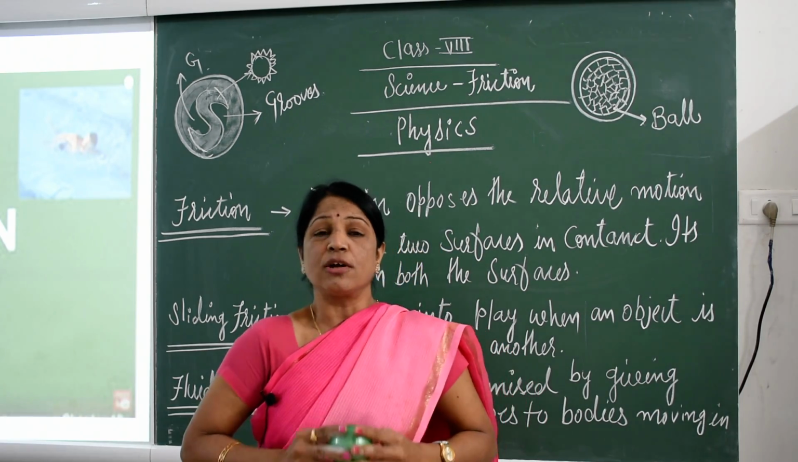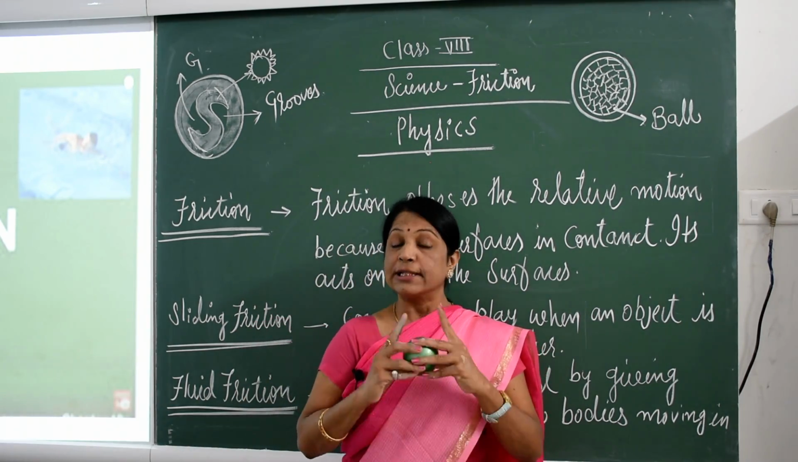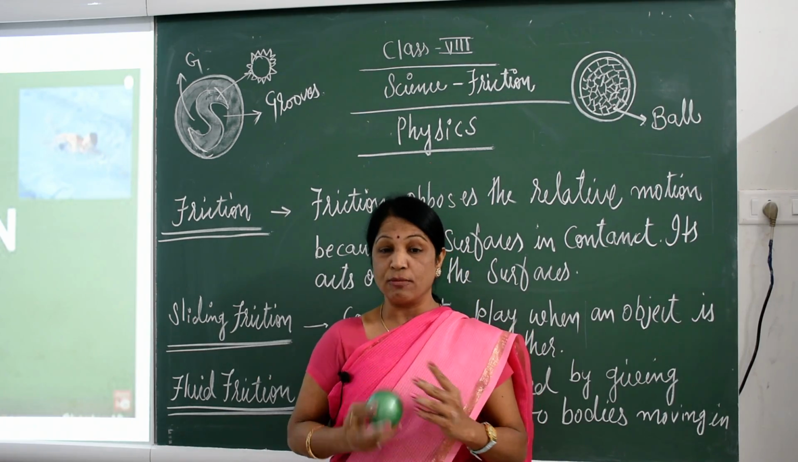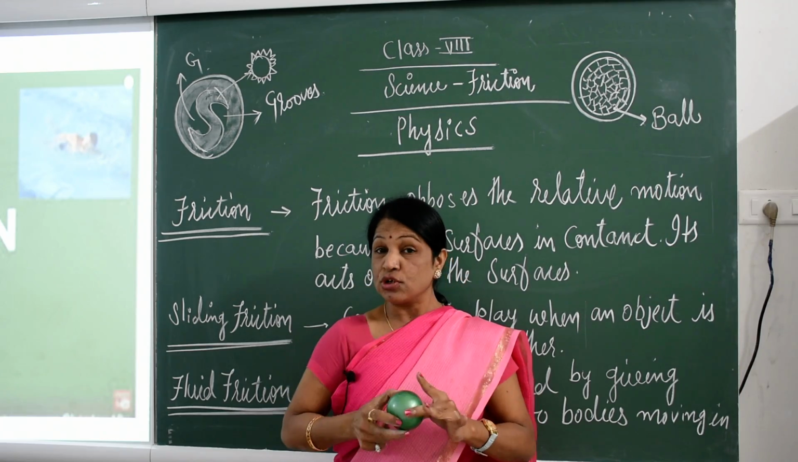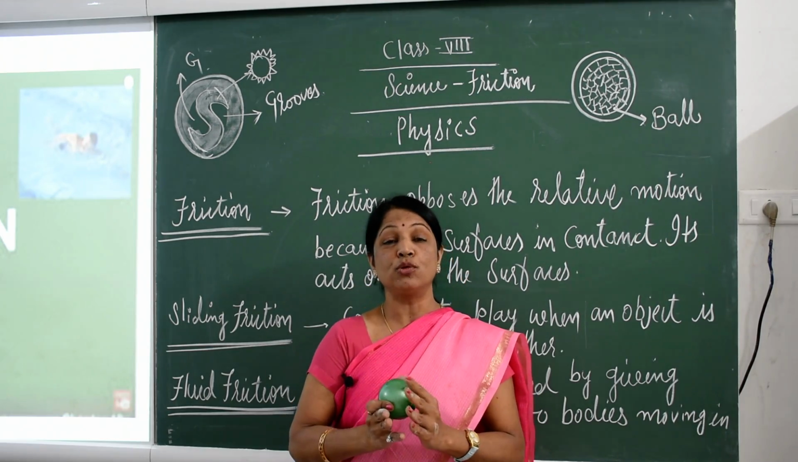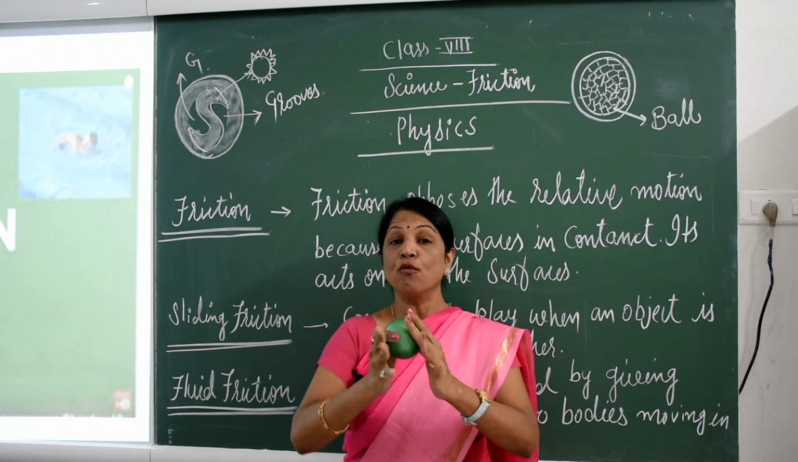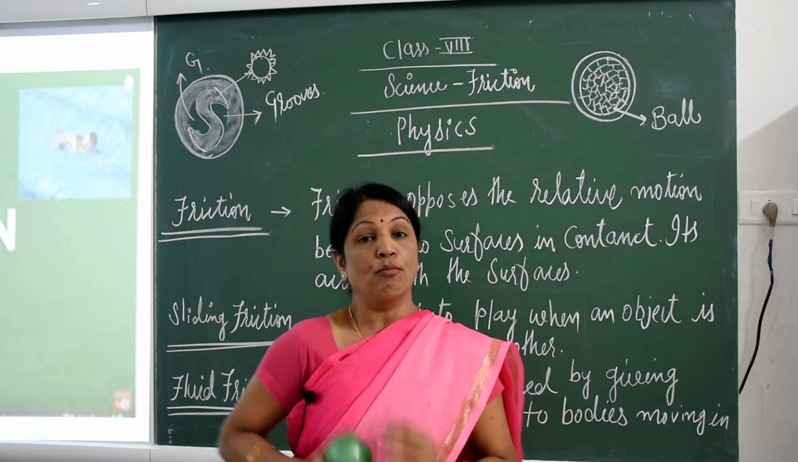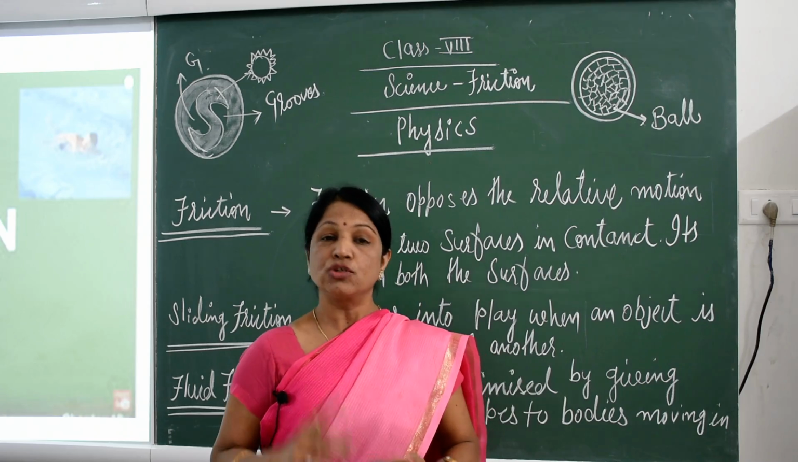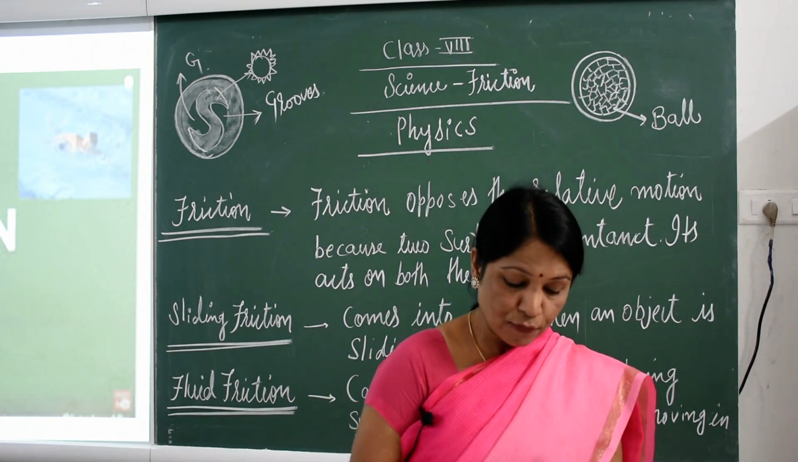What is friction? Friction is a force that opposes motion. Motion means when the ball comes down, that is the motion, and in my hand it puts also one force. So friction is a force that reduces the motion of the ball. So that is why friction is our topic.